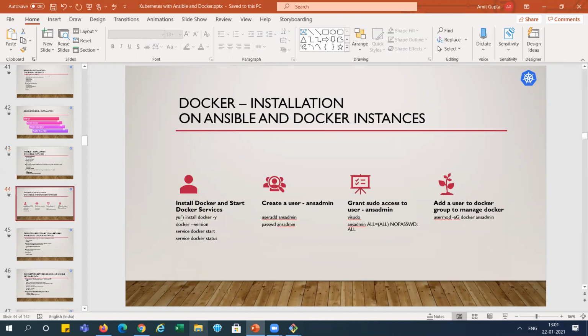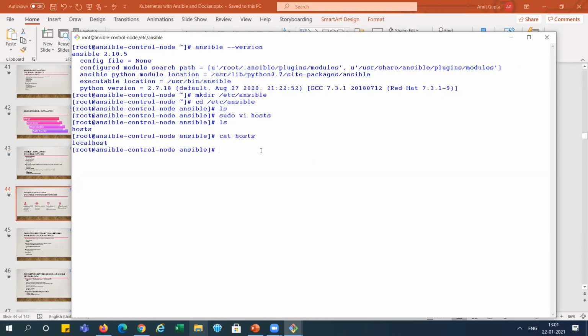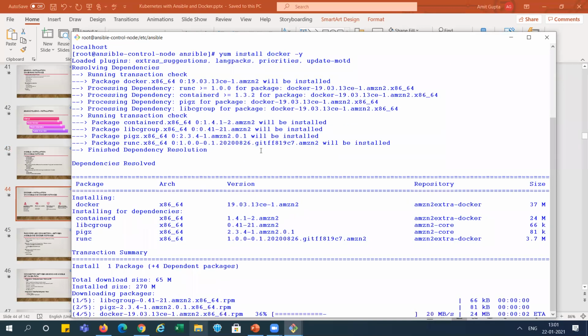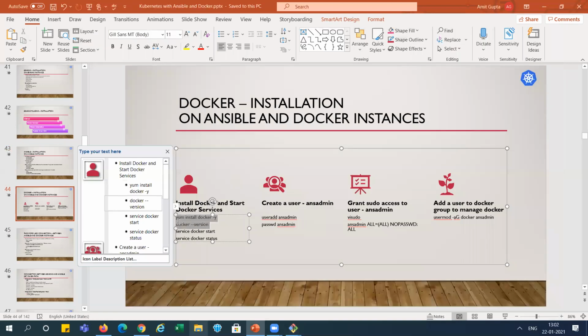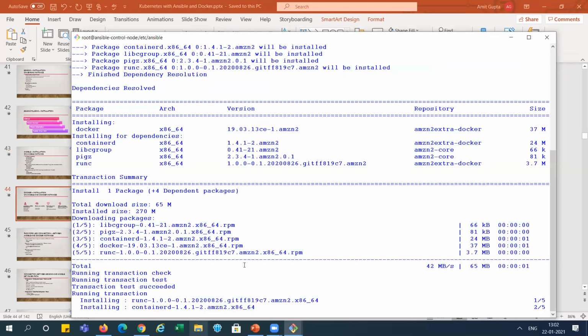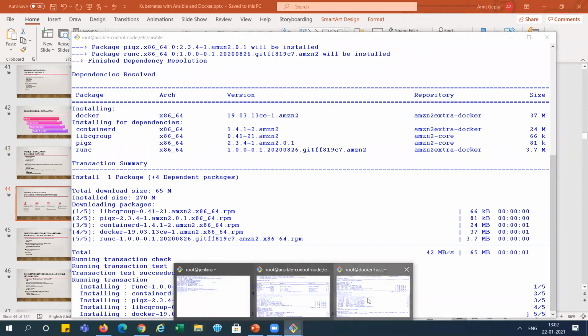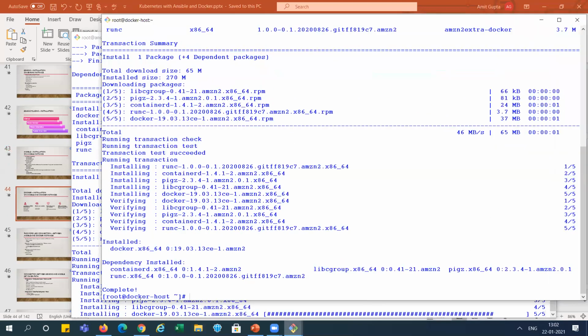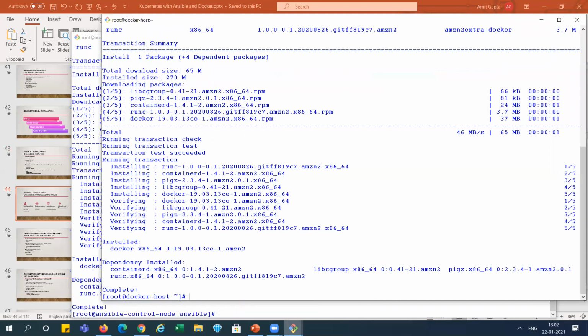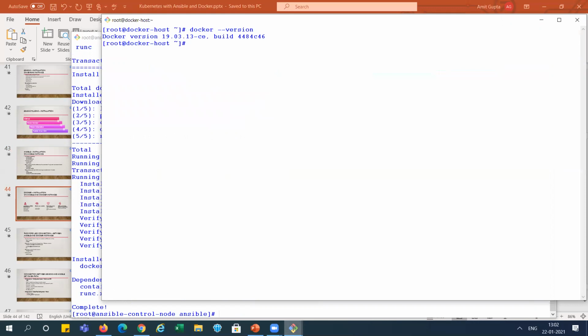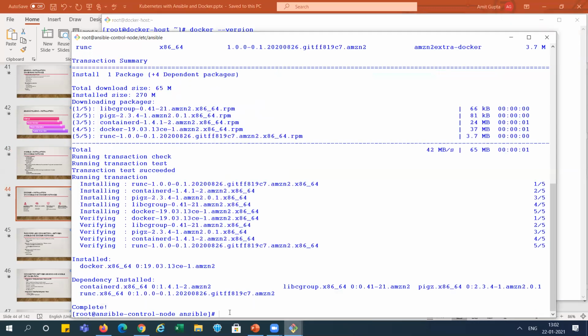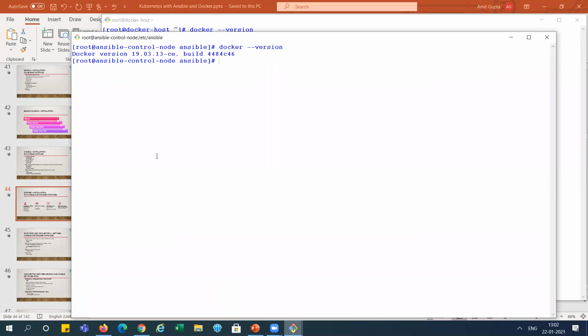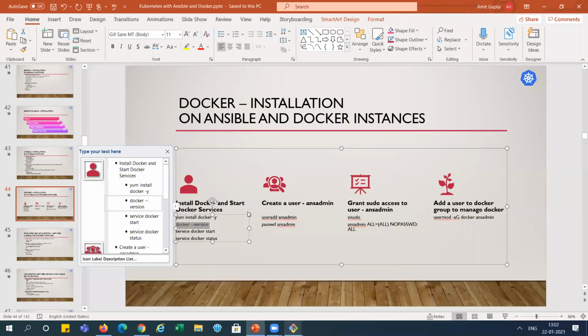In this step, we need to install Docker in both systems. So I'm installing it here in the Ansible system. Docker is installing here, you can see. And we have already run the Docker installation on the Docker host system. You can see the Docker host is already installed, and Docker is also installed in Ansible. You can see the Docker version here, right? So we have done this step.